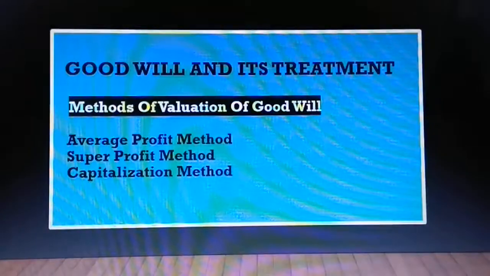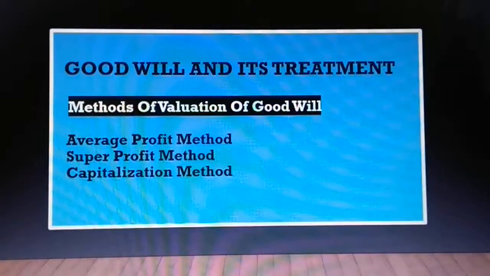Next, coming to goodwill and its treatment, we have different methods of valuation of goodwill. The goodwill is valued under the average profit method, super profit method, and capitalization method. What is this average profit method? In a simple way, it uses the average profits earned by the company for a maximum of 2 years or 3 years or 4 to 5 years. It depends upon how they agree among themselves.